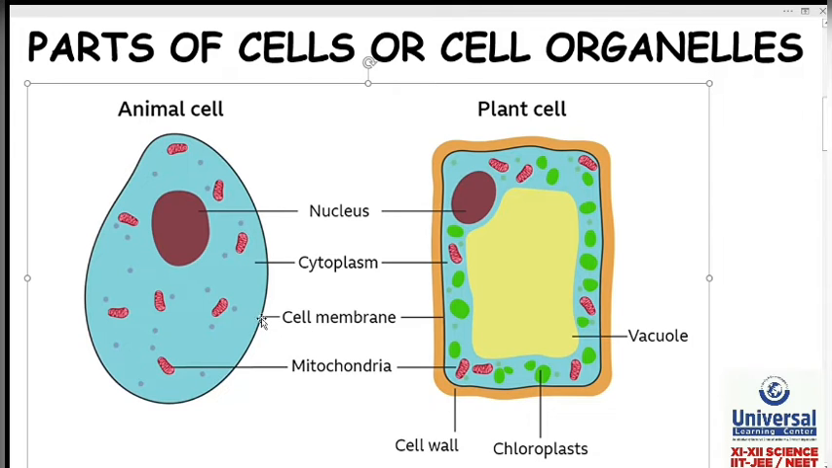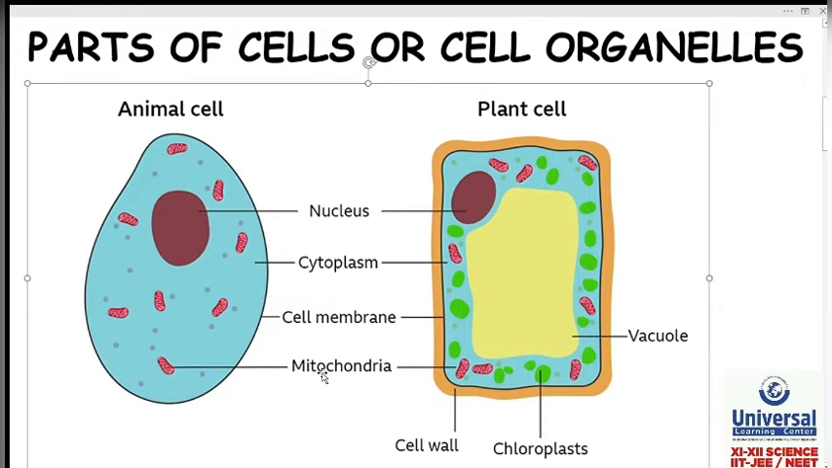Third organelle, cell membrane. Again you can see it is present in both animal cell and plant cell. So till now we have seen nucleus present in both animal and plant cell, cytoplasm present in both animal cell and plant cell, and cell membrane present in both animal cell and plant cell. What is this? This is the boundary of the cell. Cell membrane is the boundary of the cell.